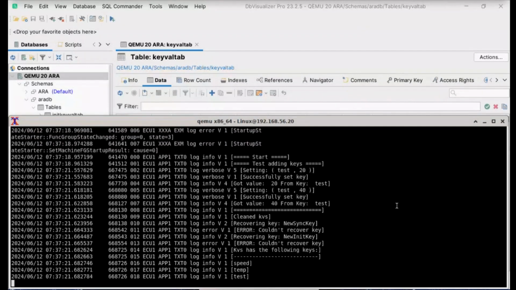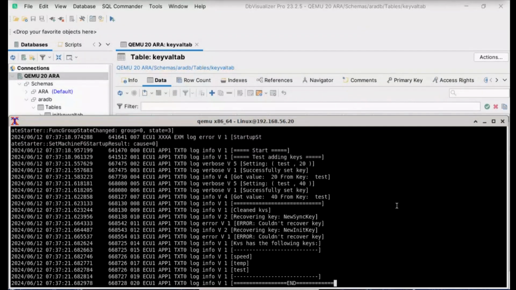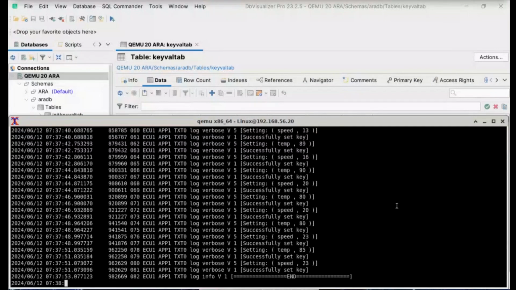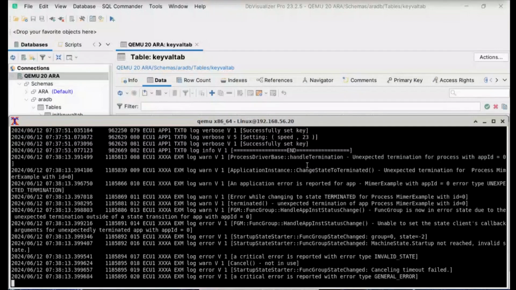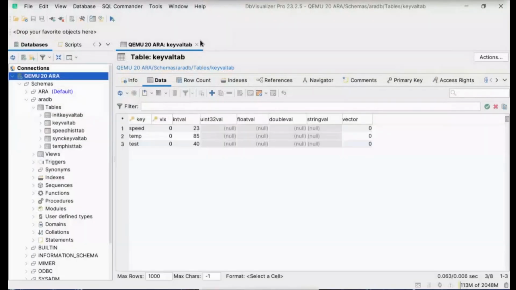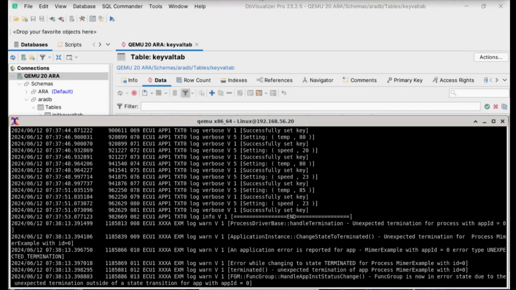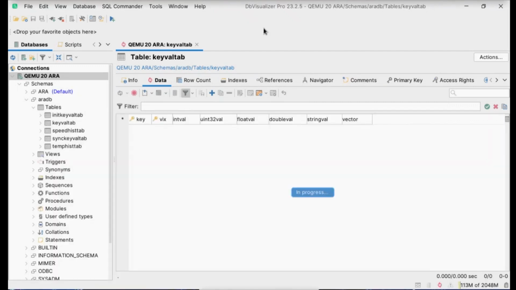Here we go. Yeah, so we're going to write those 15 or so values for the speed and temperature in there. Now we did that. So that was the 15 values. And let's now refresh this table, the keyval tab. The point is, the keyval tab will contain, the flag should contain the last one that was 85 and 23. So that would be in that table. Let's see if we got that. Hang on. Here we go.